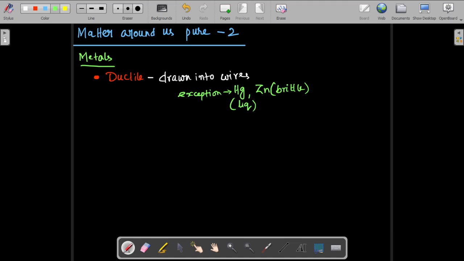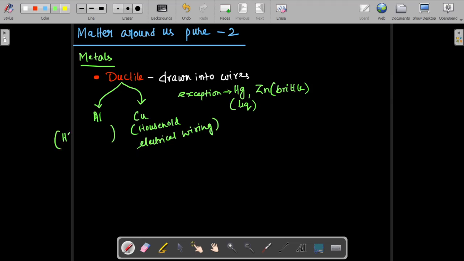So this property of ductility is important. Suppose aluminium. You have seen aluminium wire in the high tension lines. Then you see copper. Copper wire is used in household electrical wiring, whereas aluminium is generally used in high tension lines.